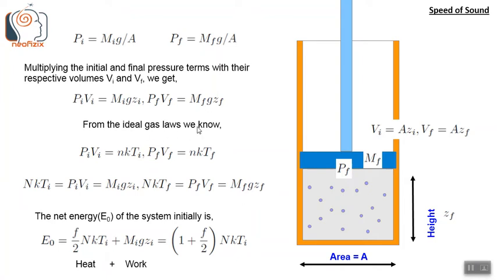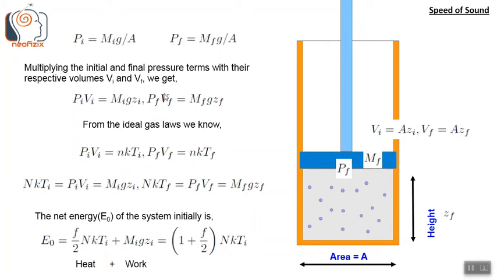And from the ideal gas law, we know PiVi equals NkTi, where Ti is the initial temperature, PfVf equals NkTf, where Tf is the final temperature. N should have been a capital N. Capital N is the number of particles and k is the Boltzmann constant. So PV equals NkT. This is the ideal gas law.